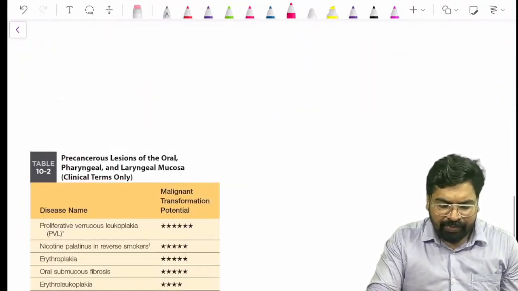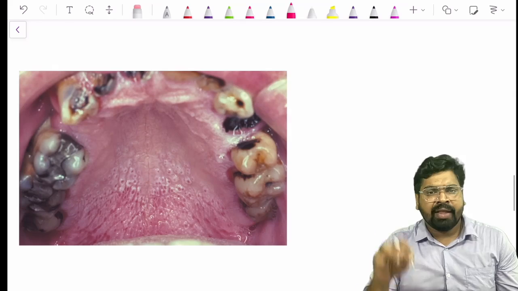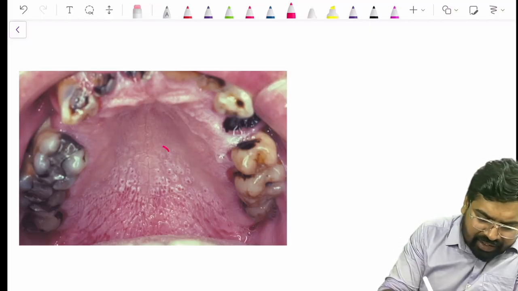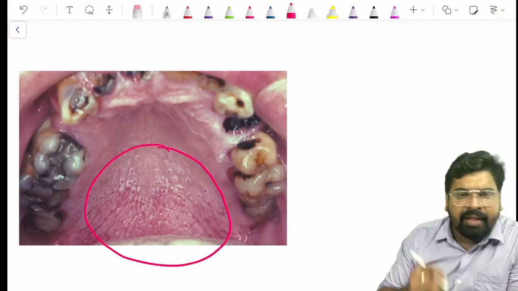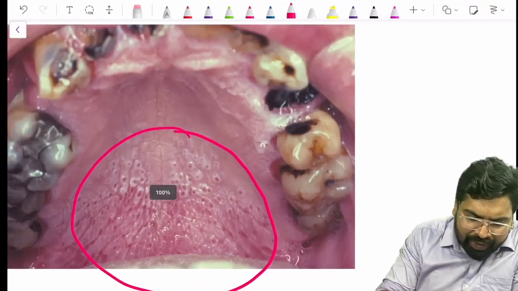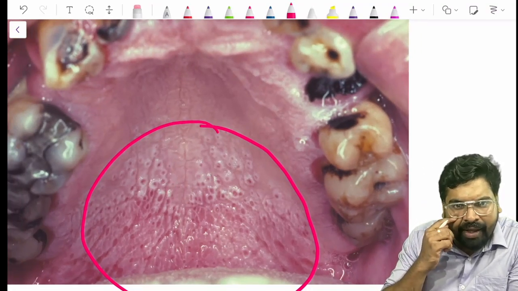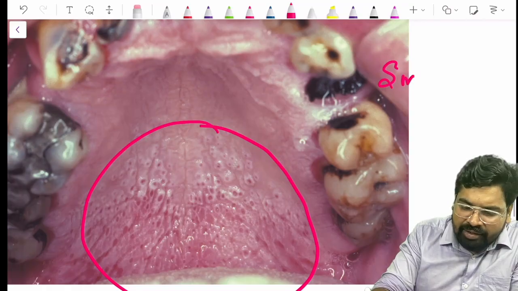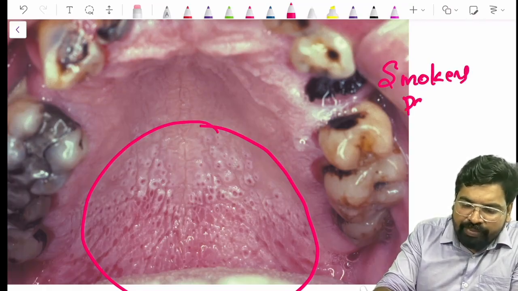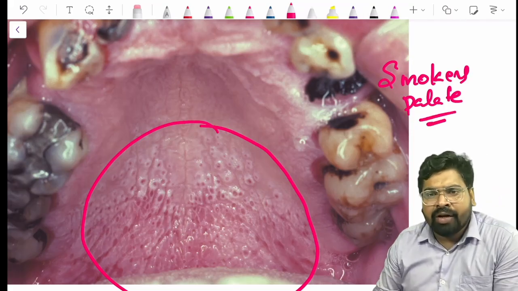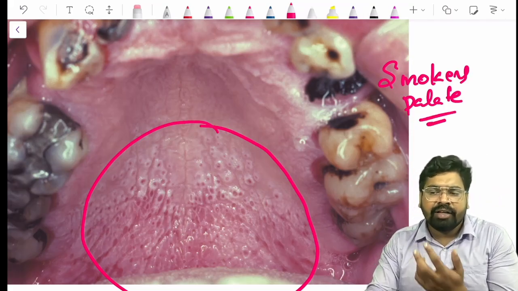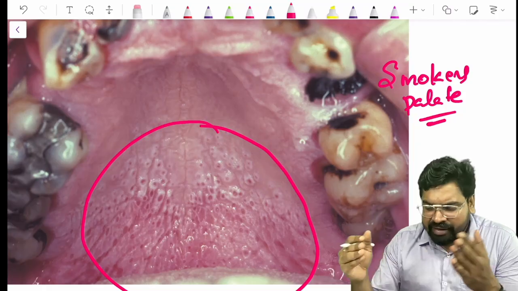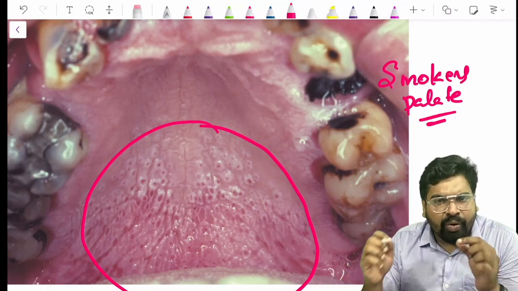And this picture, the next one, is another pre-malignant disorder. You can see small pinpoint structures there. Can you appreciate them in this picture? This is called smoker's palate, or reverse smoking palate, the palate changes due to reverse smoking. And you can see small depressions.